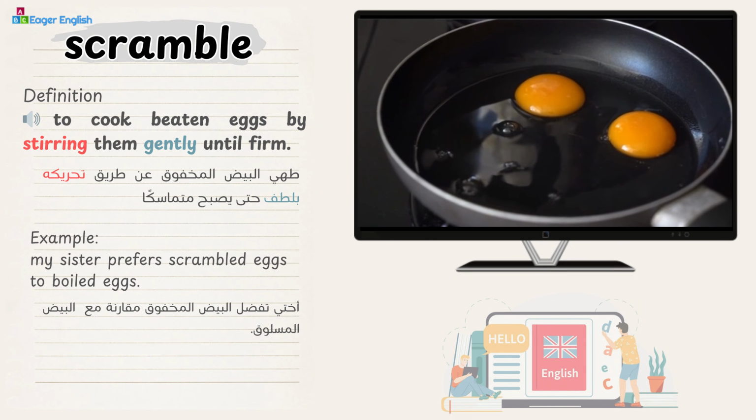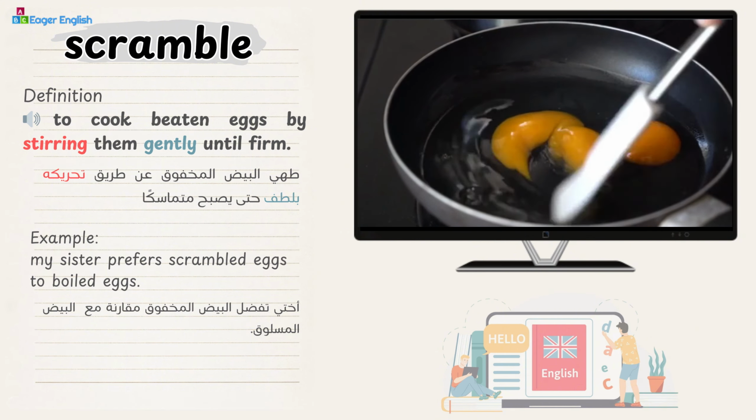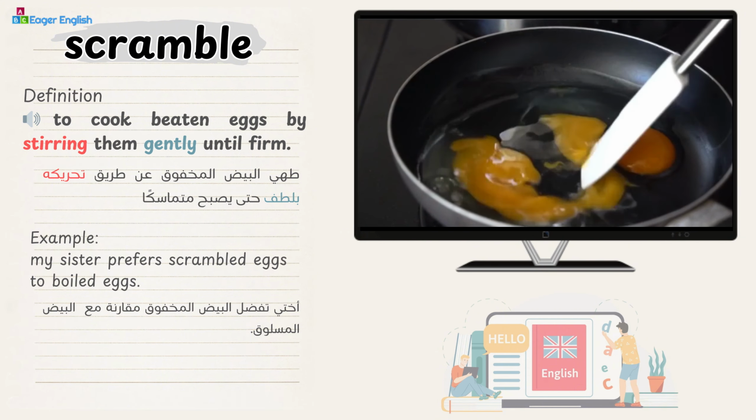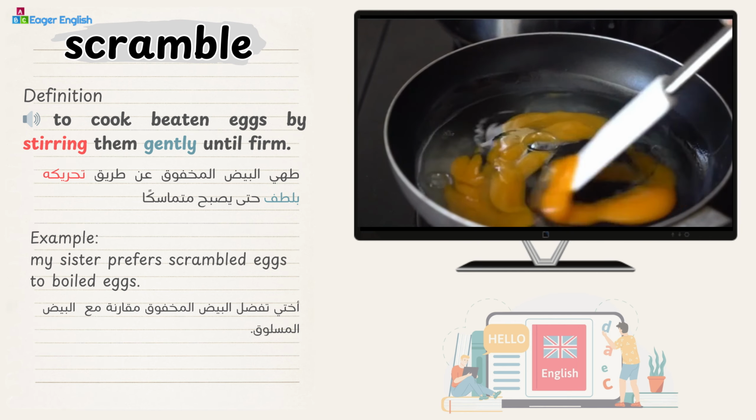Scramble. Definition: to cook beaten eggs by stirring them gently until firm. Example: my sister prefers scrambled eggs to boiled eggs.